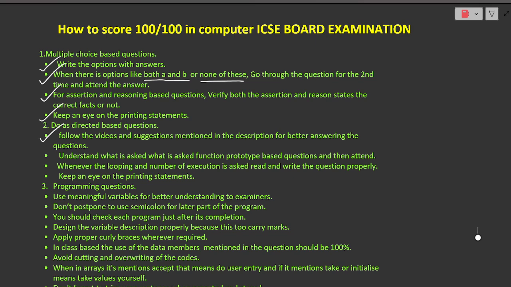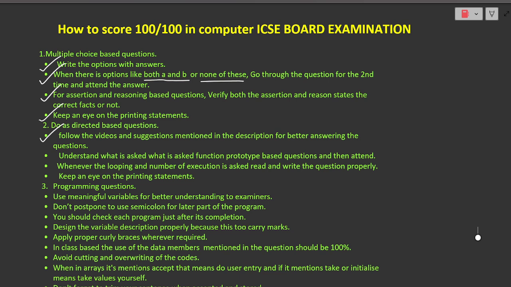Is any return type needed? Is any access specifier needed? Is it parameterized or non-parameterized? Is the name of the function given, or do we need to mention it? You need to think through all these things thoroughly. After analyzing the question, then attend the answer.